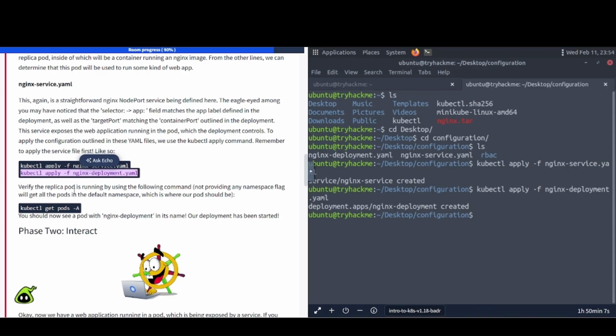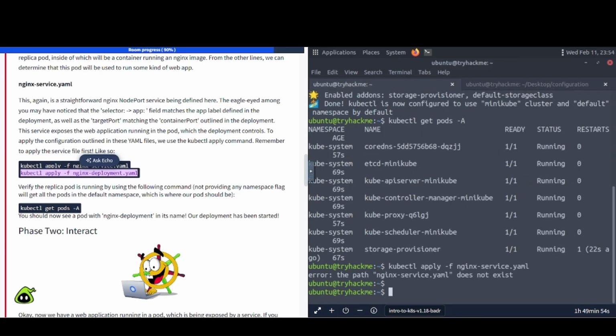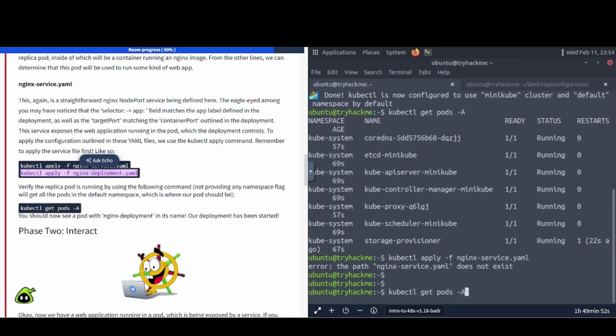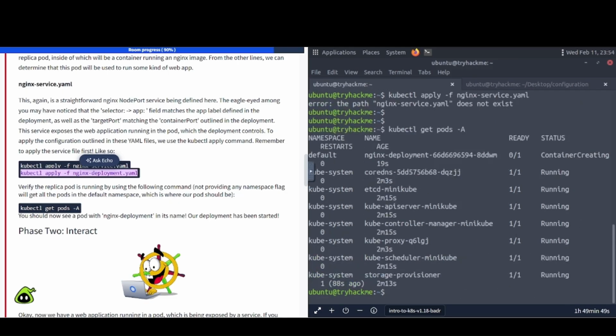It says verify the replica pod is running by using the following command. Not providing any namespace flag, we'll get all the pods in the default namespace, which is where our pod should be. So we're going to run this again. Right, so I'm just going to up arrow. Okay, so it looks like we are good to go here, nginx, right? So let's go ahead and continue on. It says you should now see a pod with nginx deployment in its name. Our deployment has been started.